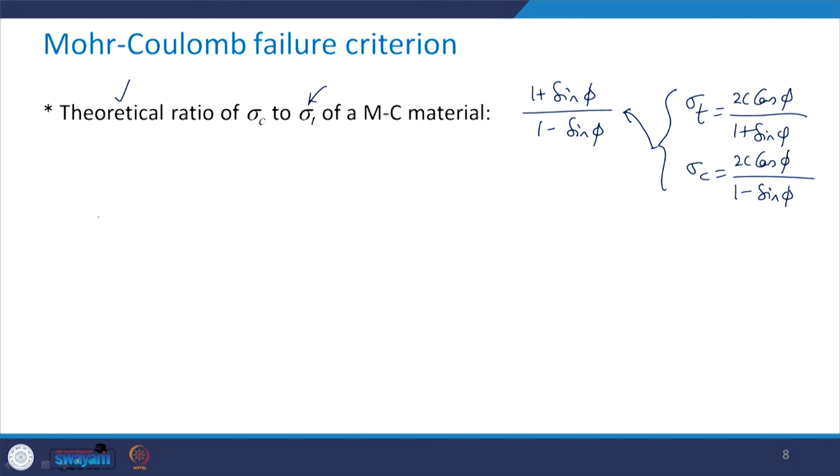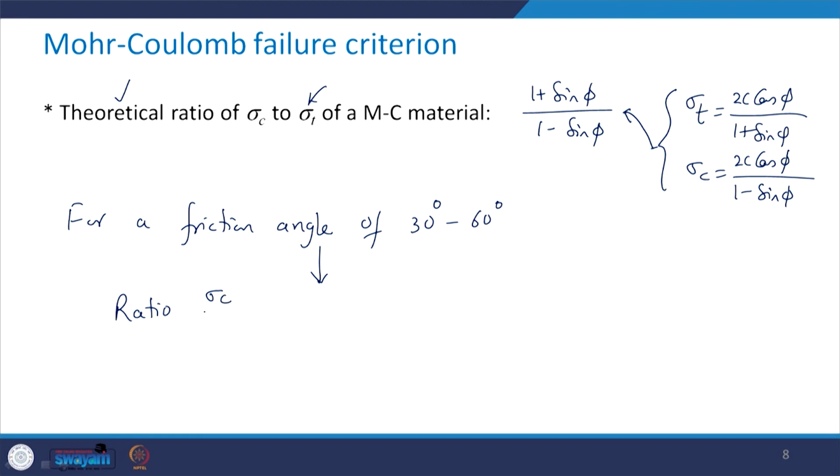Now for a friction angle of say 30 degrees to 60 degrees, this ratio, which is sigma c upon sigma t, will be in the range of 3 to 14. So you just substitute the value of 30 and the value of 60 in this expression, and you will be able to get this range.